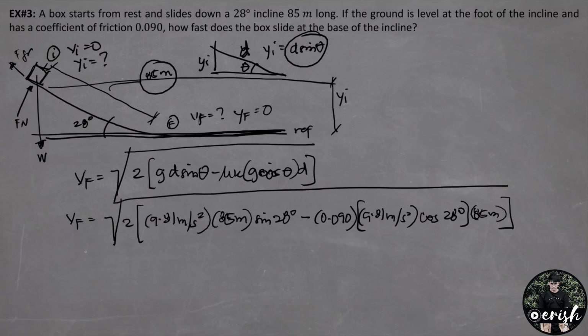And by calculating, ang final velocity natin is equal to 25.5 meters per second.